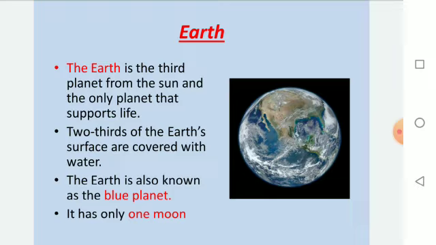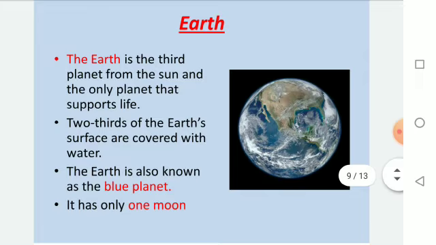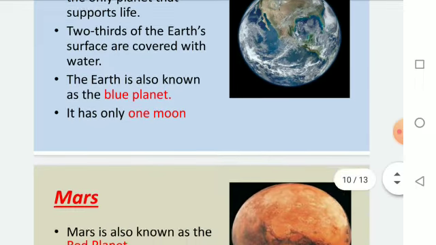The Earth is also known as the blue planet. Why is the Earth known as the blue planet? Because two-thirds, or the maximum portion, of the Earth is covered with water and the color of the water is blue. That's why the Earth is known as the blue planet. It has only one moon, and the moon is the satellite.